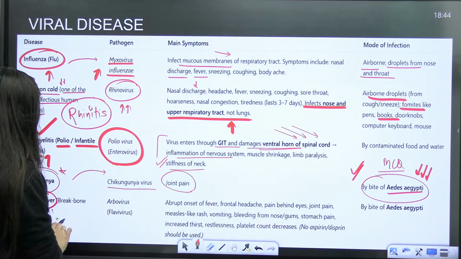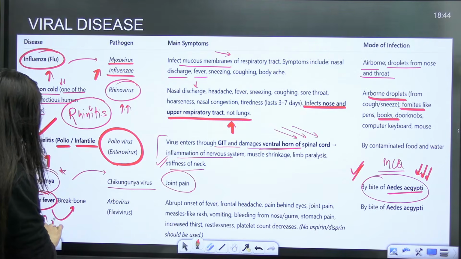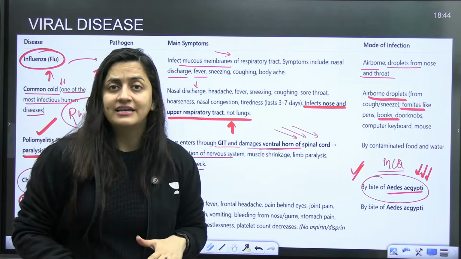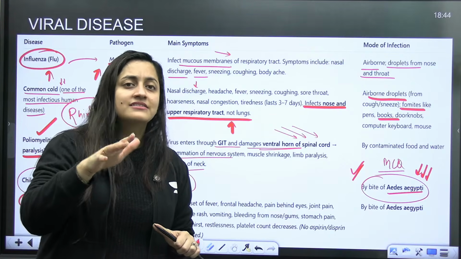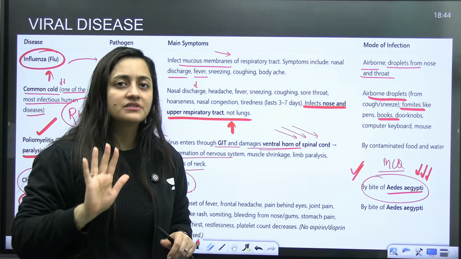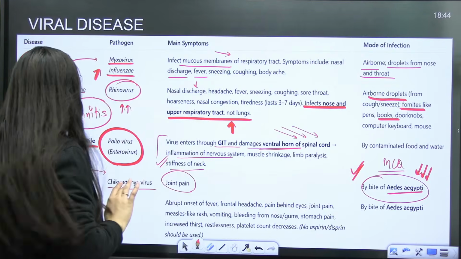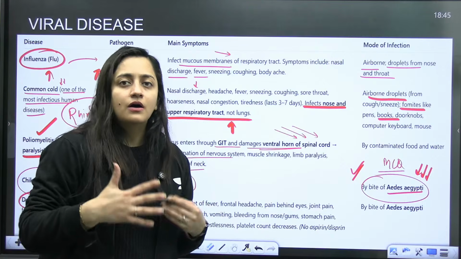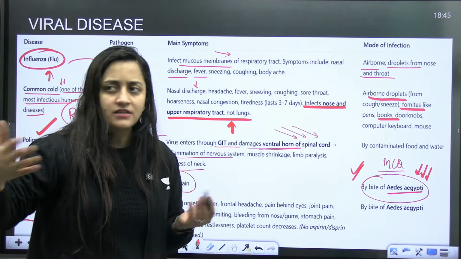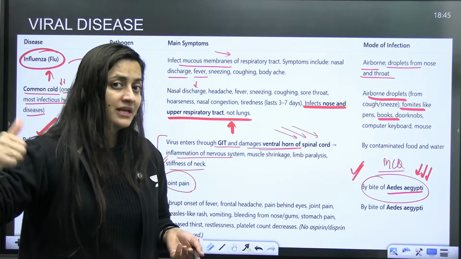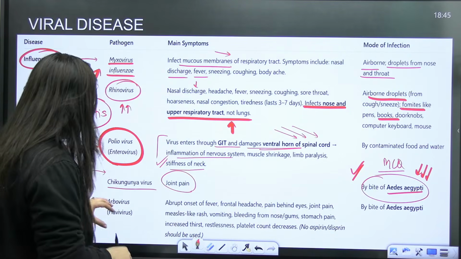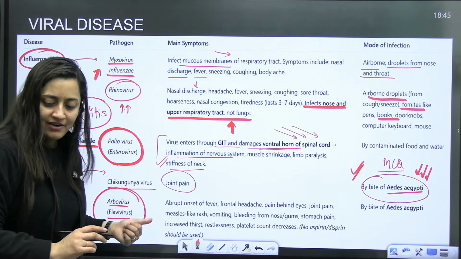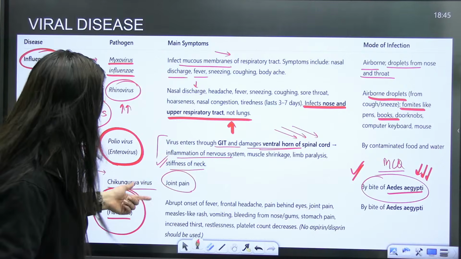Then comes dengue fever, that is the breakbone fever as well. You know that in severe cases, the platelet count just decreases. When it is less than 40,000 or around 40,000, the person needs to get hospitalized. When somebody is affected with dengue, obviously they should take too much liquid, like coconut water, along with the normal medicines prescribed by the doctors, but the fluid intake should be more. It is caused by flavivirus or arbovirus, sometimes also referred to as dengue virus.